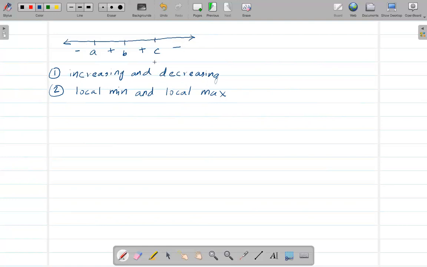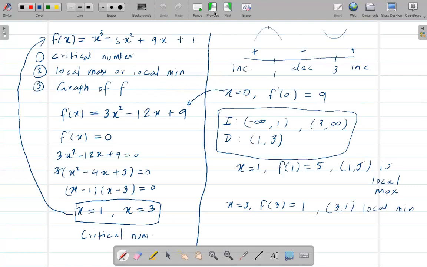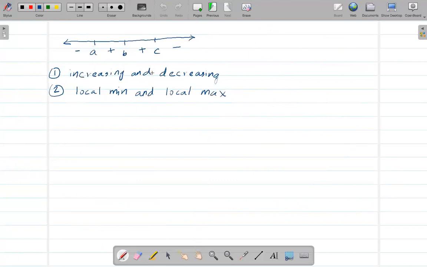So when you find a local maximum or minimum, in this case you don't have to find a point. Just tell me which point is maximum or minimum. If you think B is a maximum, then just say B is a max. Or if you think B is a minimum, just say B is a minimum point.